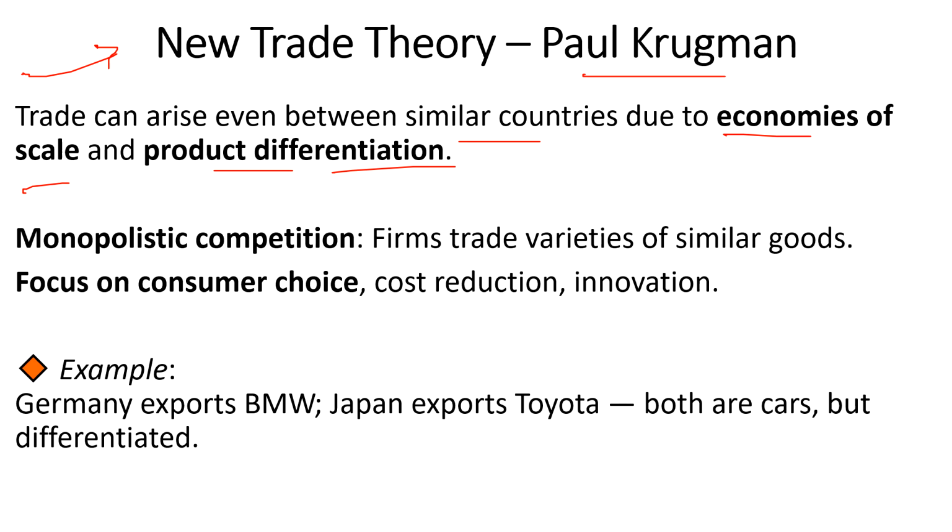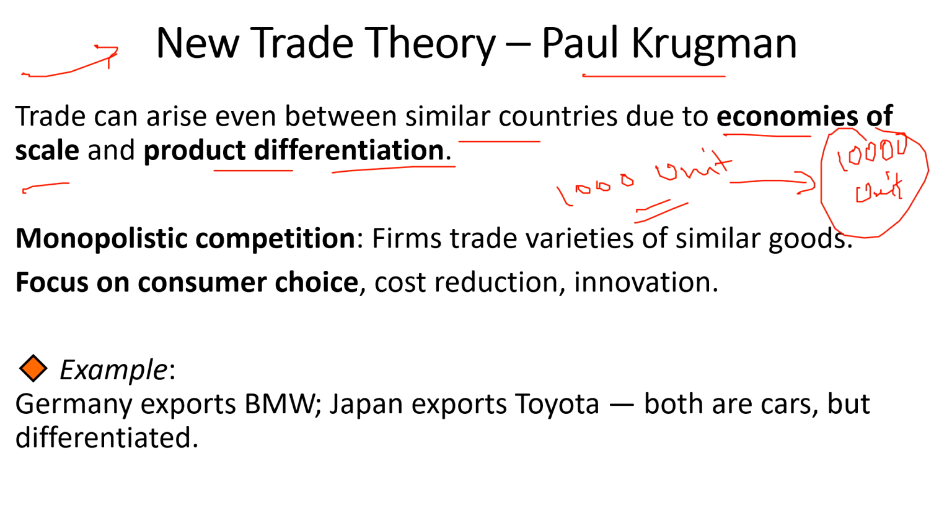So first we need to understand what is economies of scale, where the firms produce on a larger scale. Where the firms are producing 1,000 units, but now it has moved to 10,000 units. This is called larger scale. Understanding?